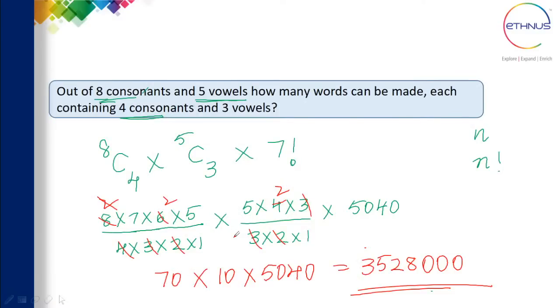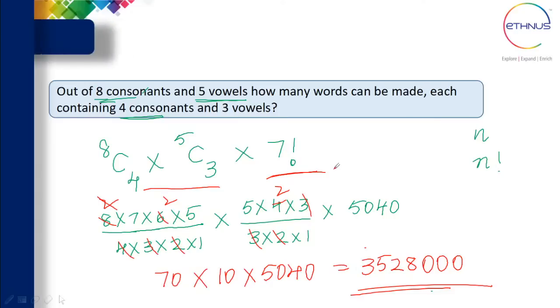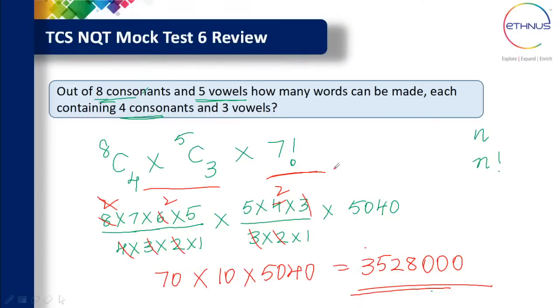This was one of the questions that was asked in the mock test. So remember this, it is a problem based on selection as well as arrangement. Let's move on to the next question. The next question is on the screen.